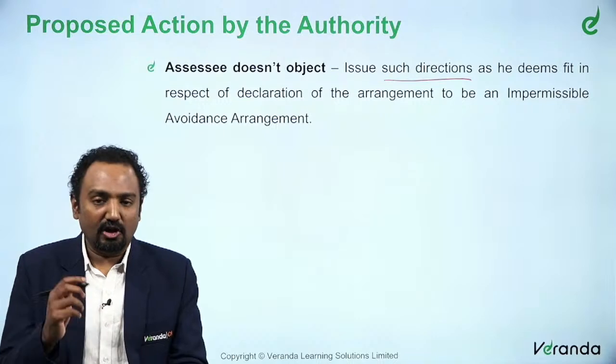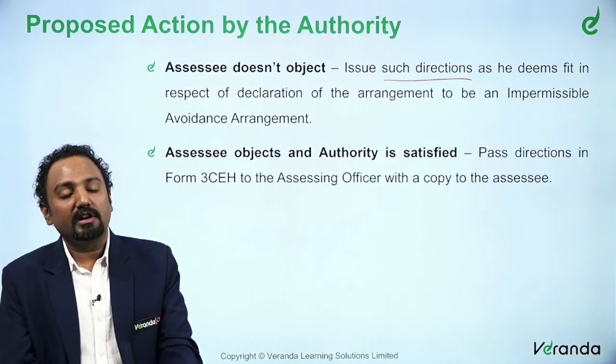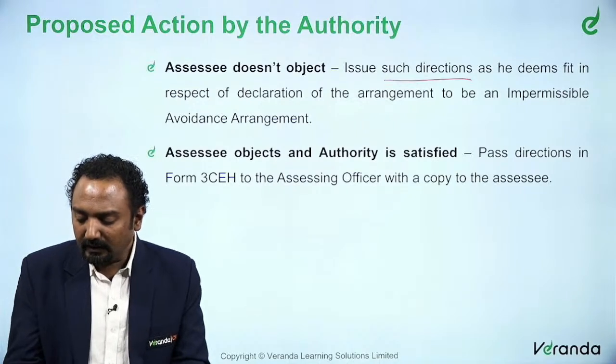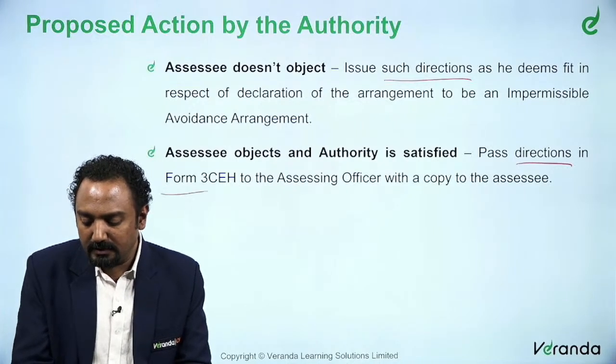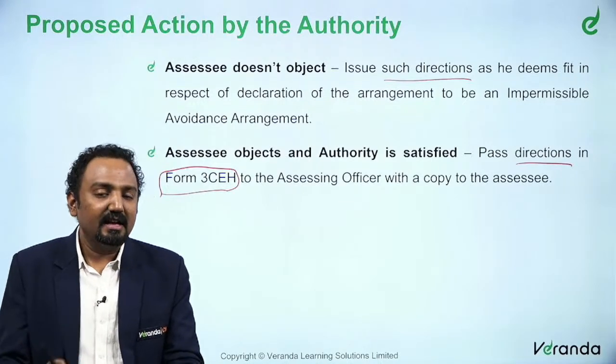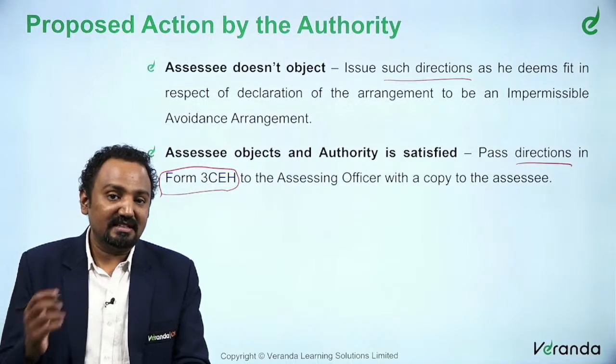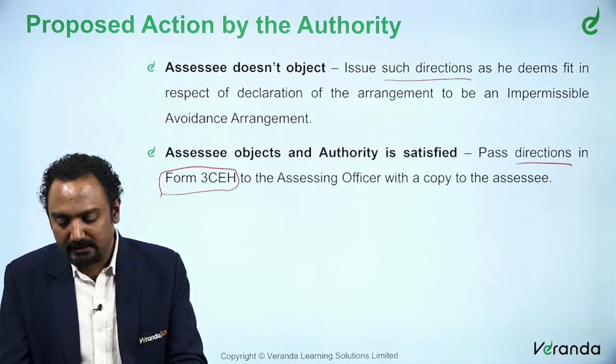What if the assessee objects? The authority will pass the directions in form 3CEH to the assessing officer with a copy to the assessee.